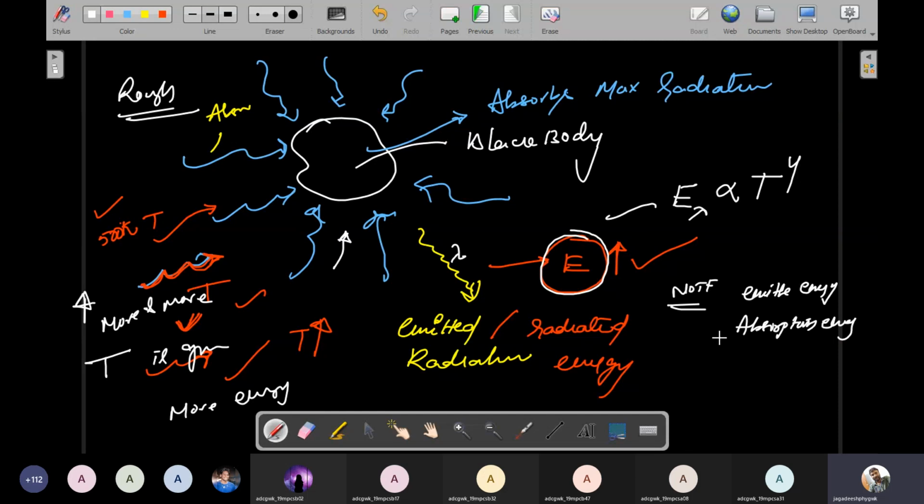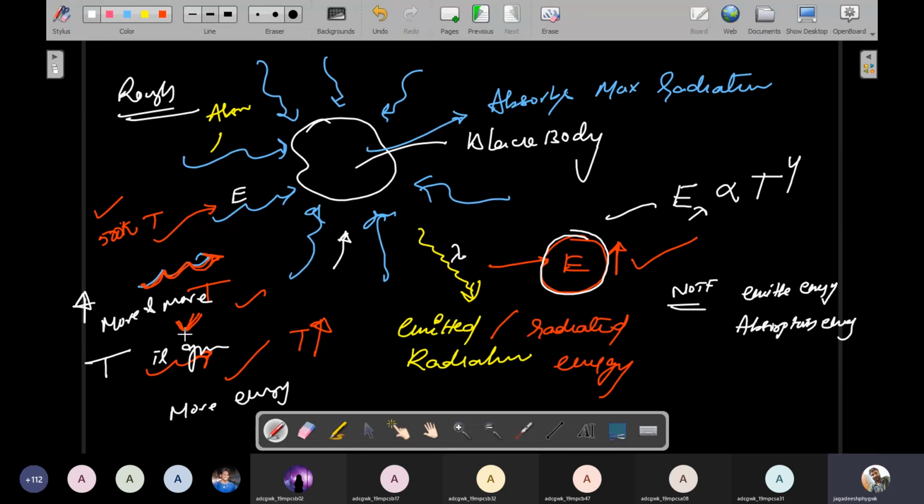So what is absorption energy? It means the radiation is incident on this black body, and the black body completely absorbs that radiation. That is called absorption energy, because this exposed radiation also has some energy. The black body absorbs this energy, so that is called absorption energy.